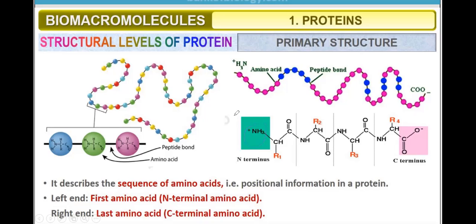So in primary structure, there is what? Positional information of amino acids in a protein, and there are two ends, terminals. Left end, that is what? First amino acid, also known as the N-terminal amino acid, and the right-hand end, that is the last amino acid, is called the C-terminal amino acid.